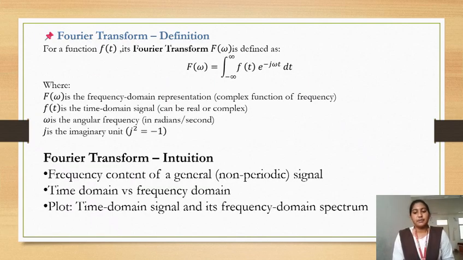Basic Fourier transform definition. For a function f of t, its Fourier transform F of omega is defined as F of omega equals integral minus infinity to infinity f of t e power minus j omega t dt. The parameters: F of omega is the frequency domain representation, a complex function of frequency. f of t is the time domain signal, can be real or complex. Omega is the angular frequency in radians per second. j is the imaginary unit, j square equals minus 1. We all know i square equals minus 1. We can keep any one, j or i.